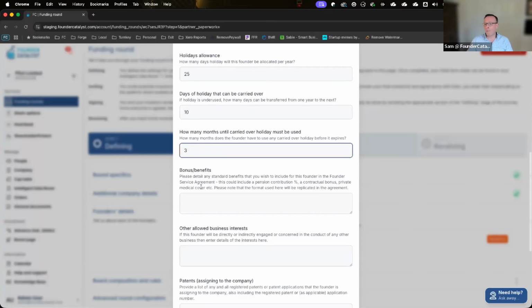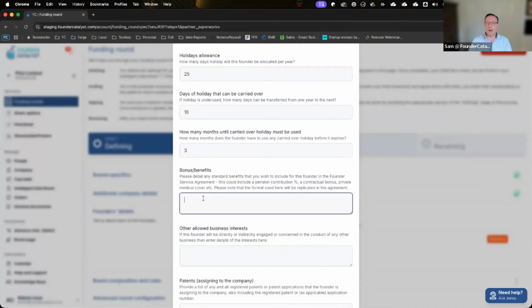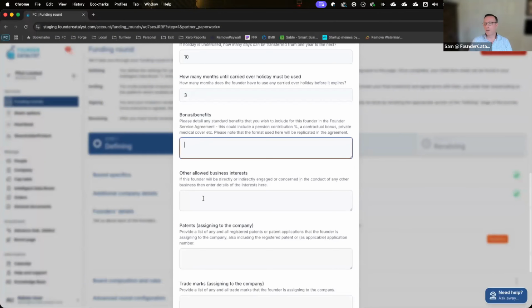The next item is around bonus and benefits. Here you indicate anything you get above and beyond a salary. So do you get healthcare? Do you get a bonus if you meet certain milestones? Are there any other benefits, a pension or whatever? So here you detail any bonus, any benefits, anything that you want included in your contract above and beyond a salary.